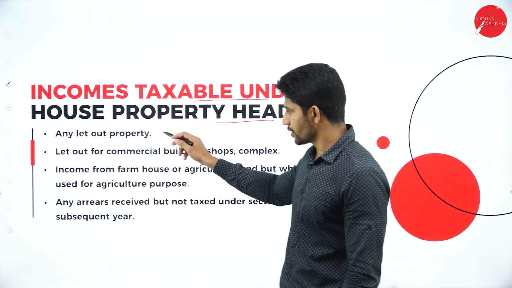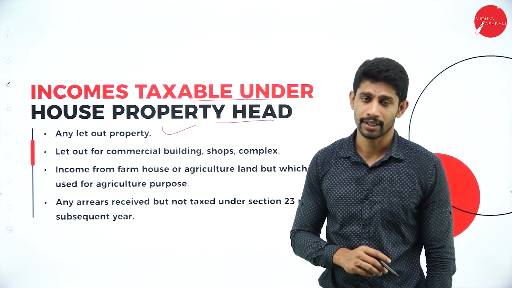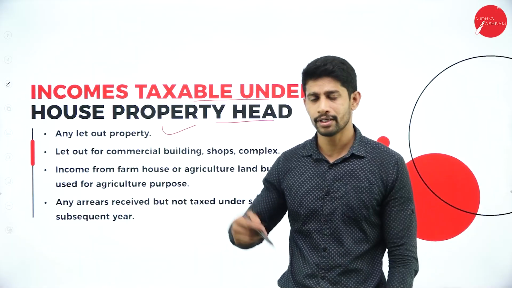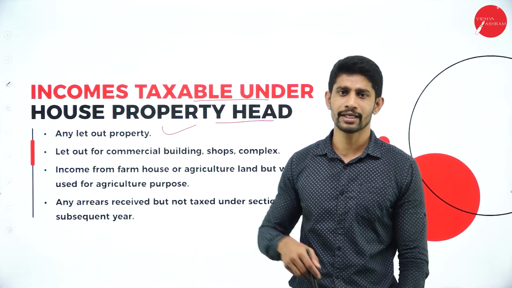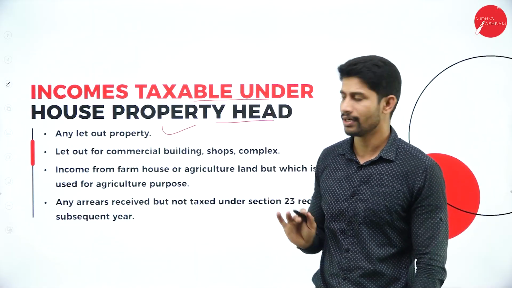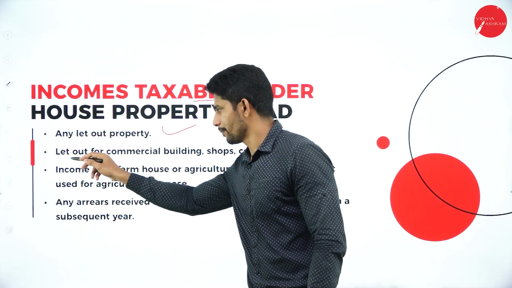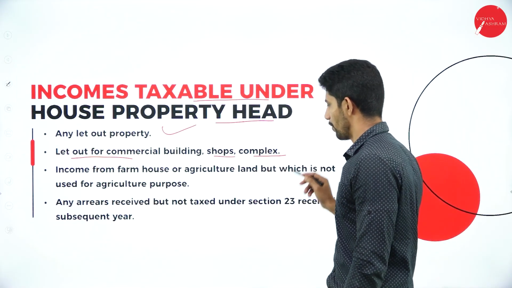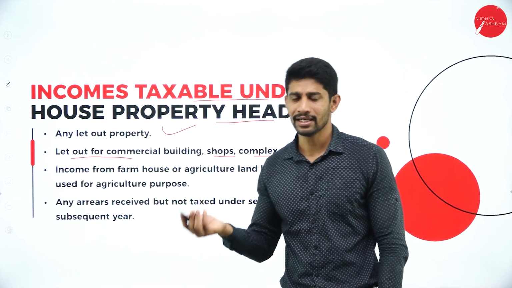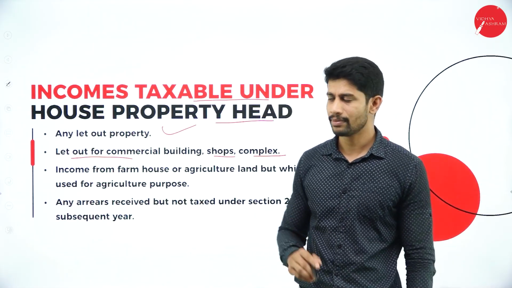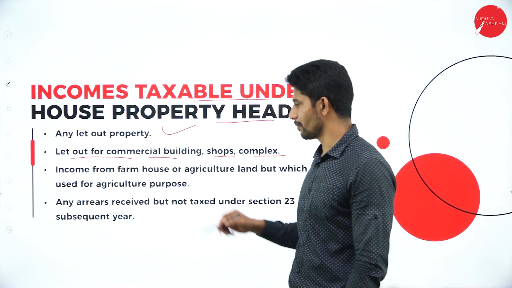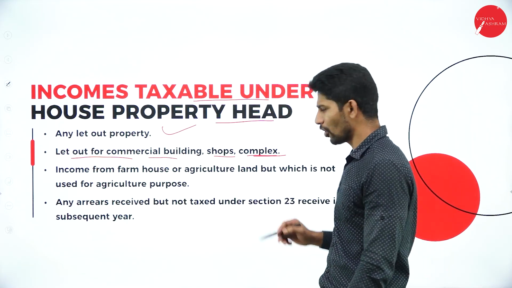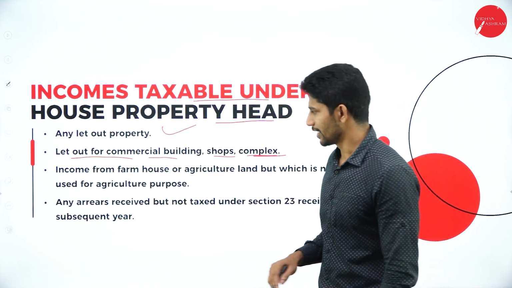In that, the first one is any let out property. If you are letting out the property and if you are earning the rent or the income, then it is taxable under income from house property. Next one, let out of commercial building, shops and complex. Yes, if you let out any residential property, it is also taxable. And if you let out any commercial building, shops or complex, that is also taxable.